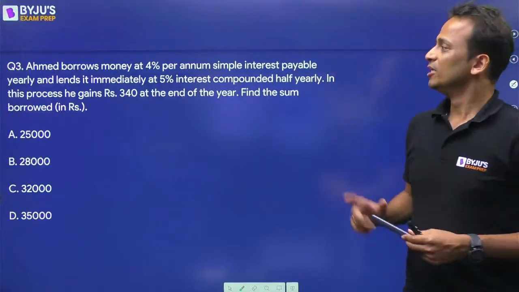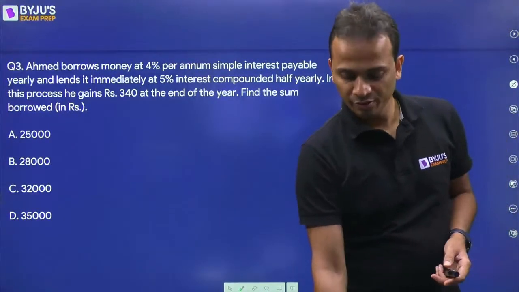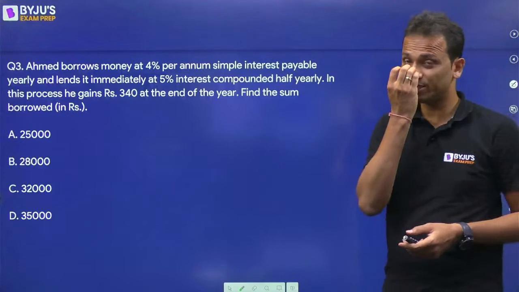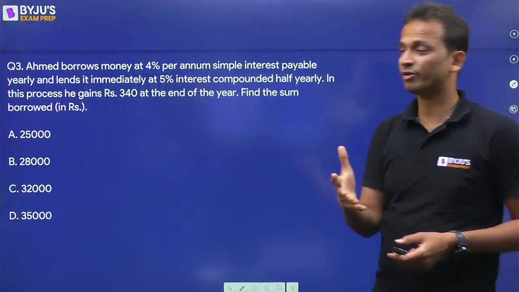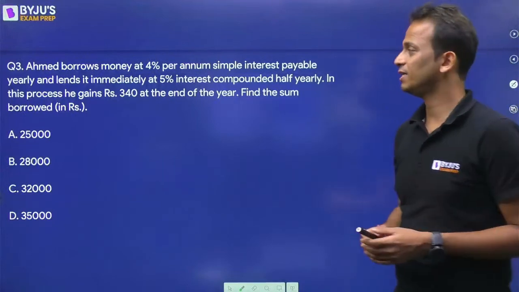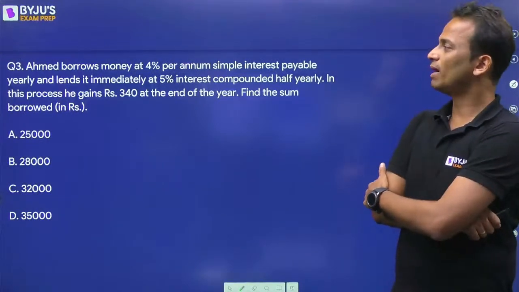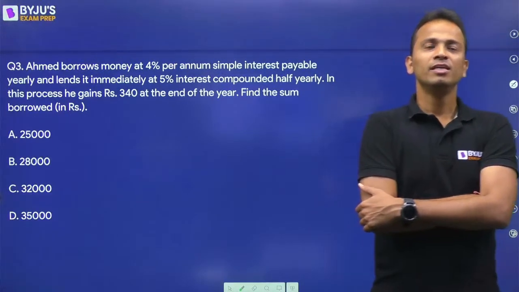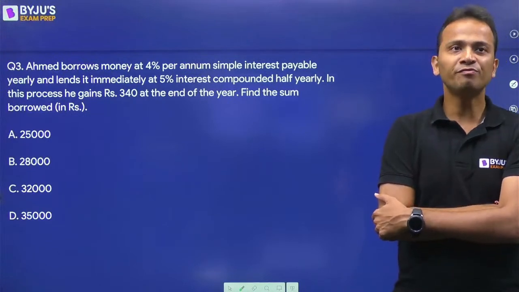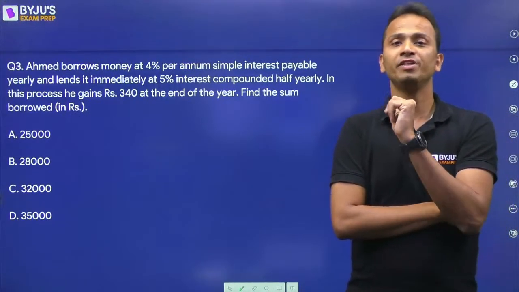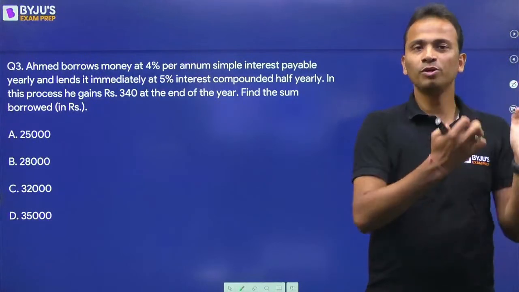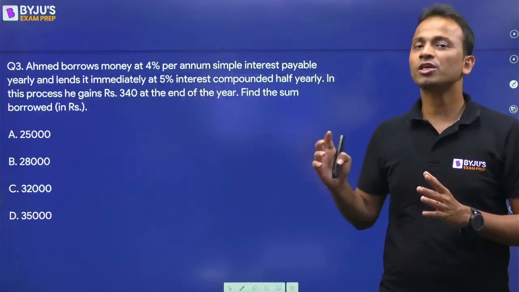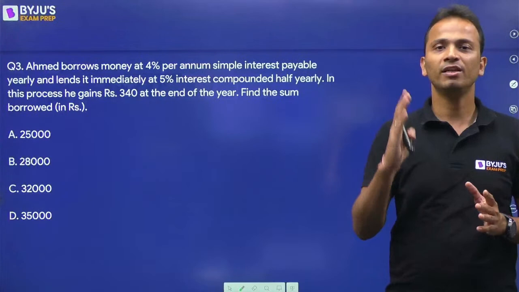Question number 3. A question I believe looks like a question on percentages, or no, it's not percentages. I can see interest, simple interest, compound interest. So this looks like a question on SI CI. So Ahmed borrows money at 4% per annum simple interest, and immediately he lends this money at 5% interest compounded half yearly. Okay, so he borrowed at 4% SI and lent at 5% compound interest compounded half yearly.